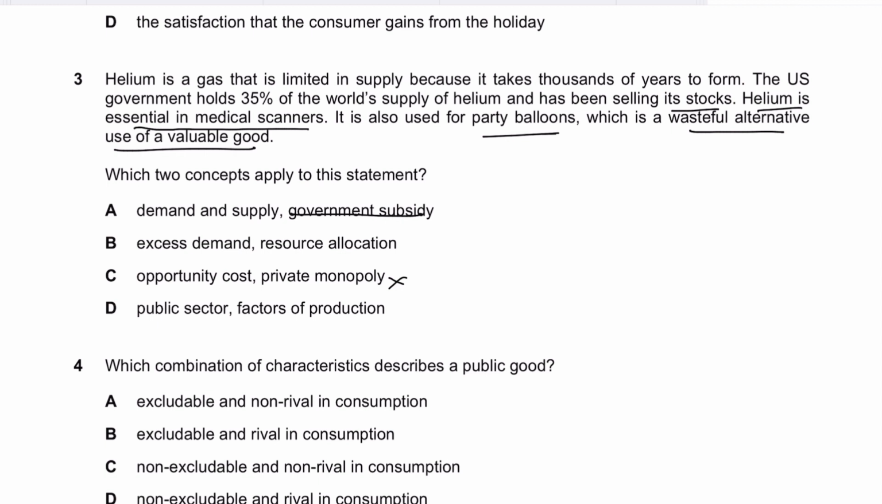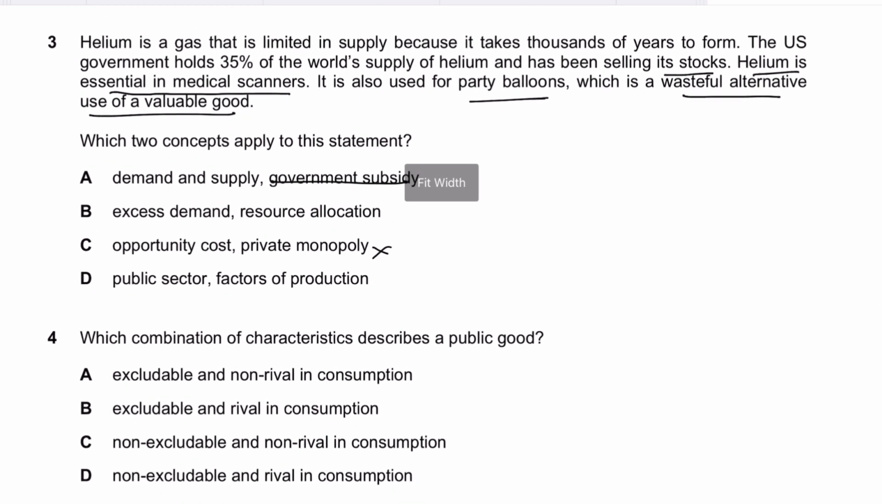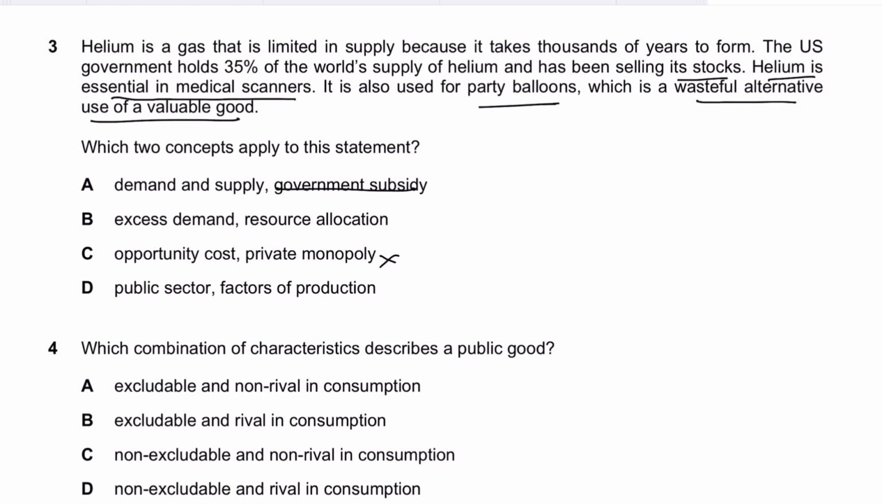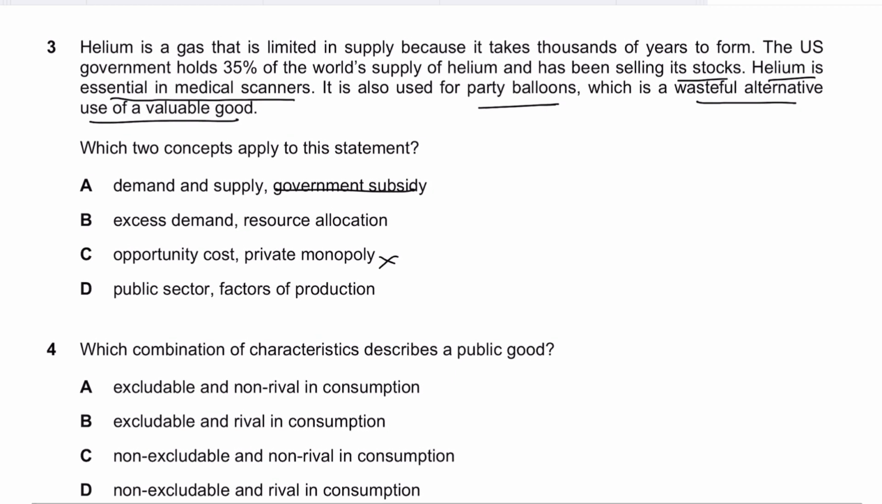As far as opportunity cost is concerned, yes, we are discussing opportunity cost because it says the US government holds 35% and is selling its stocks. Helium is essential. It is also used to pay for party balloons. So whatever decision the government is taking using helium, there's an opportunity cost attached to it because it could be used in some other valuable output as well. So D should be the answer because A, B, and C are not the answer.